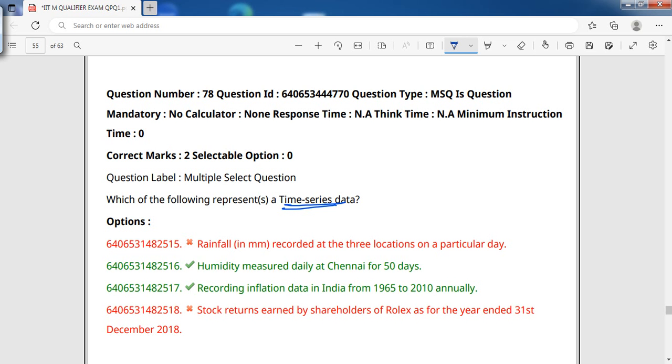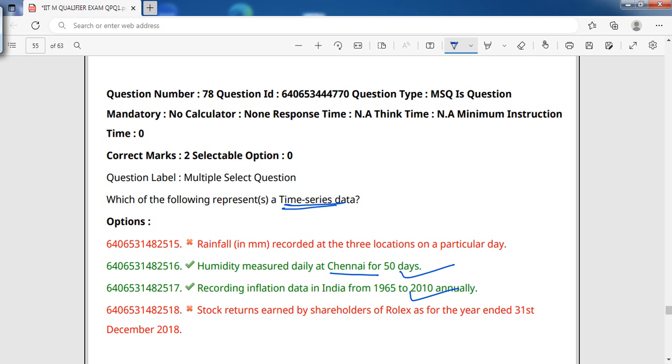Rainfall is recorded at 3 locations on a particular day. No, it should be recorded at only one position. Humidity measured daily at Chennai for 50 days. Yes, this gives us a correct inference about Chennai's humidity for the 50 days, so that is a time series. It is concentrating on one particular position. Inflation data in India from 1965 to 2010 annually. Yes, this is also time series data because it is very particular.